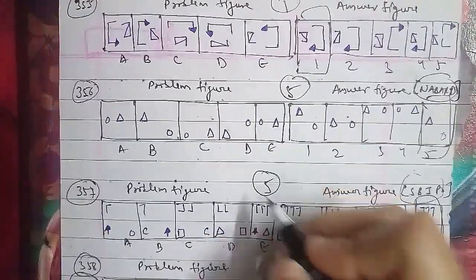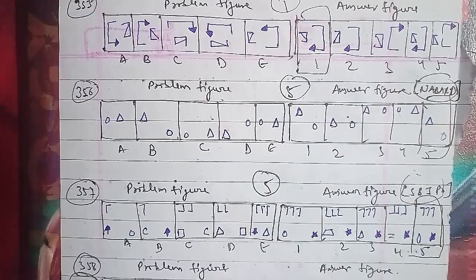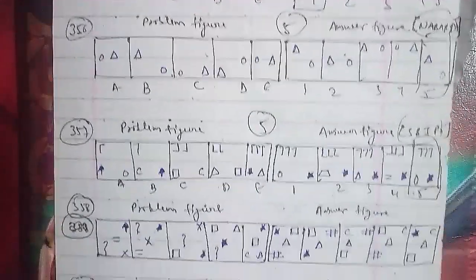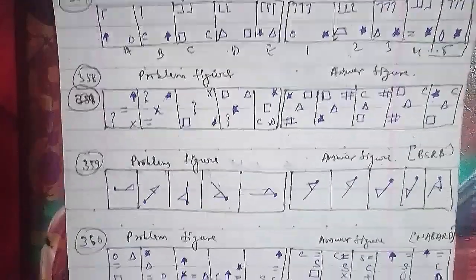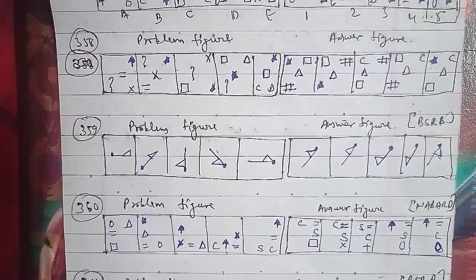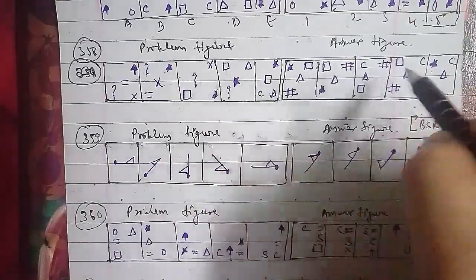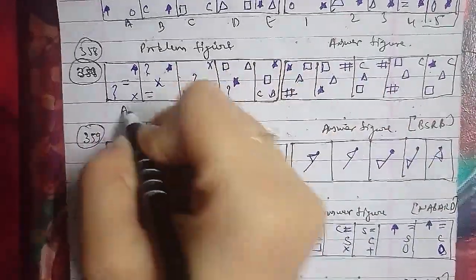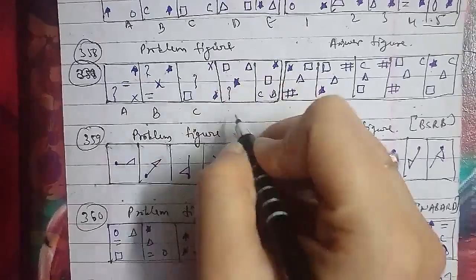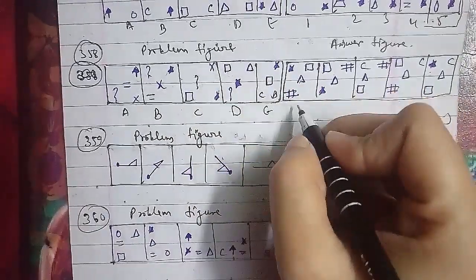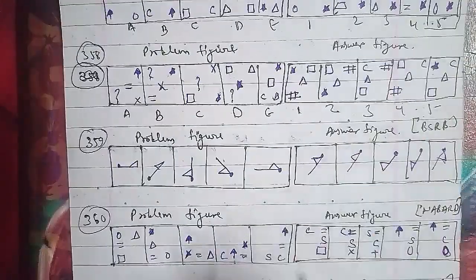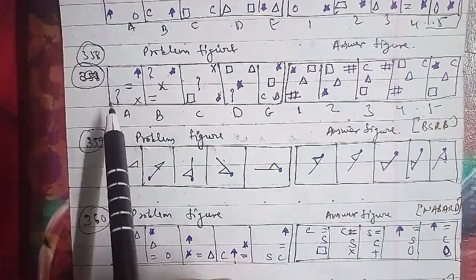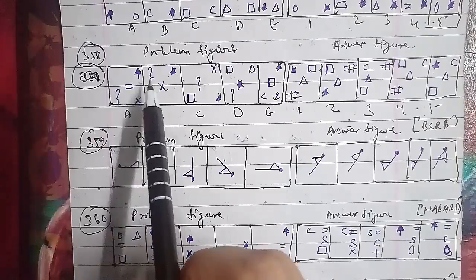Let's go ahead with another one, and that is the 358th question of the session. These are the problem figures and these were the answer figures, which are named A, B, C, D and E, and this was the answer figure, that is 1, 2, 3, 4 and 5, with a combination of arrow, equal, question mark, multiply and question